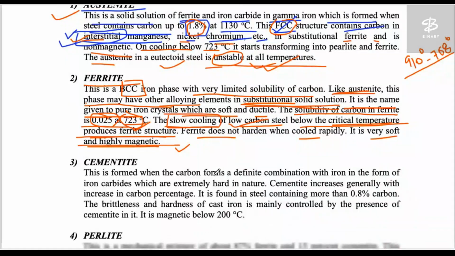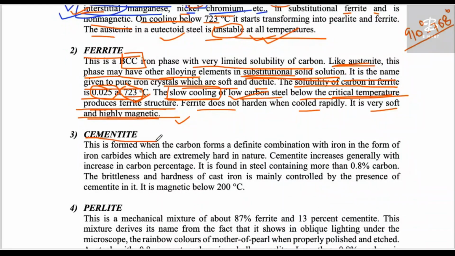Now, cementite. I have already discussed what cementite is. This is formed when carbon forms different combinations with iron in the form of iron carbides, which are extremely hard in nature. As we talked about ferrite, ferrite is very soft, right? Whereas cementite is very hard in nature.